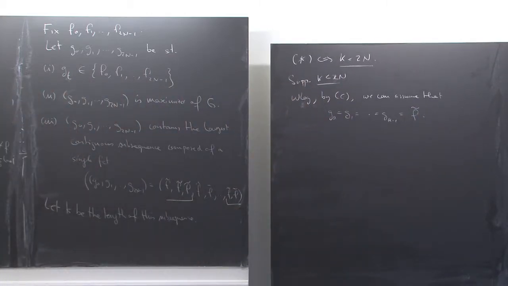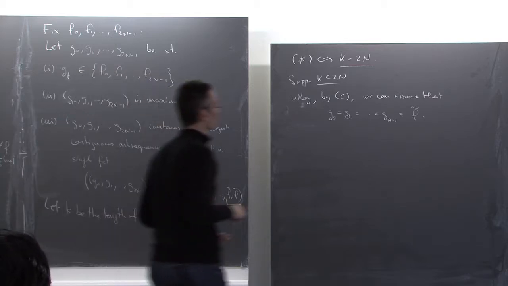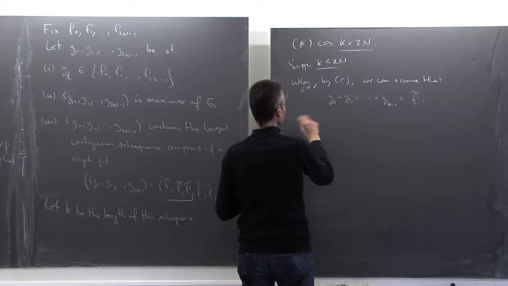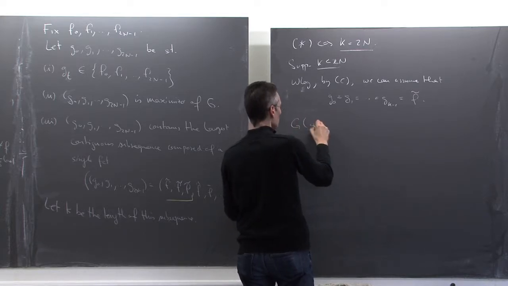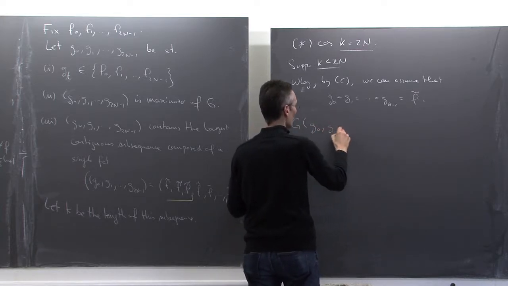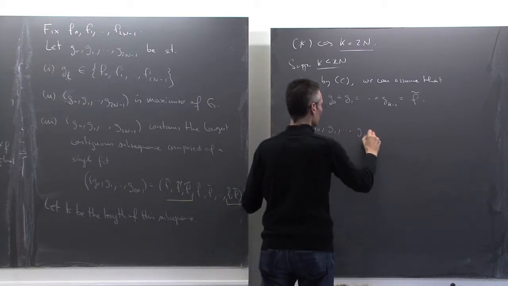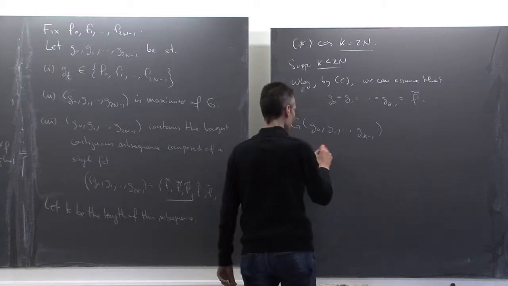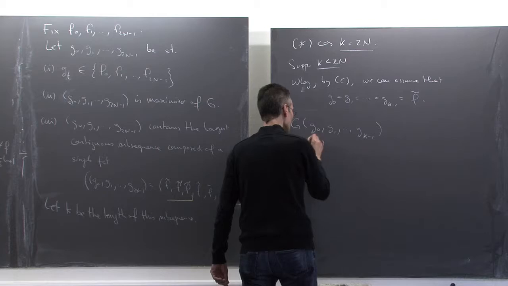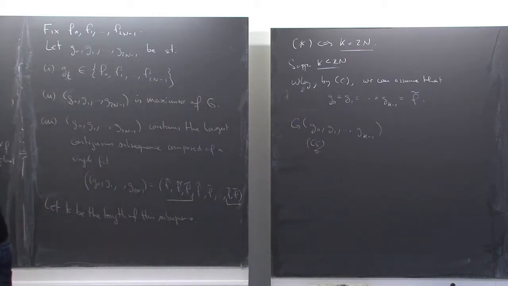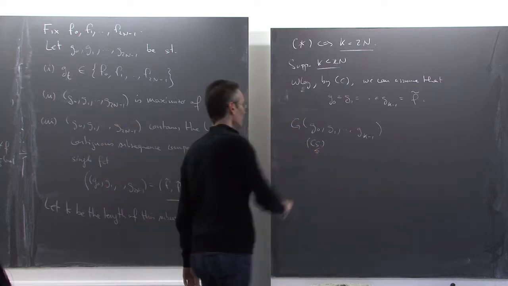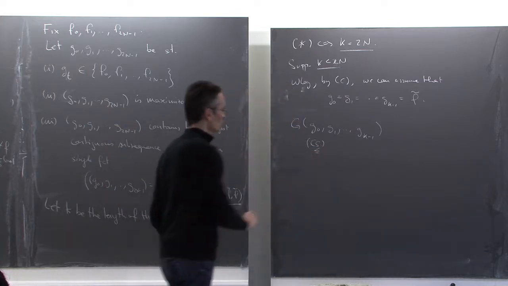Good. Now, let's compute g of g0, g1, ..., g_{k minus 1}. As I said, G satisfies an analog of a Cauchy-Schwarz inequality, exactly as F. It inherits from F a Cauchy-Schwarz type inequality.